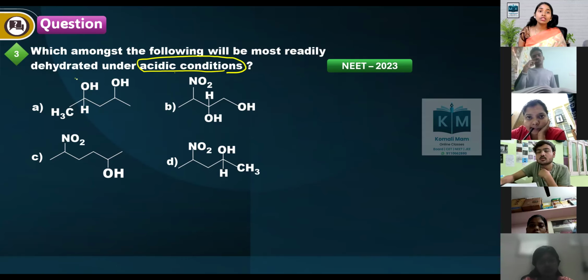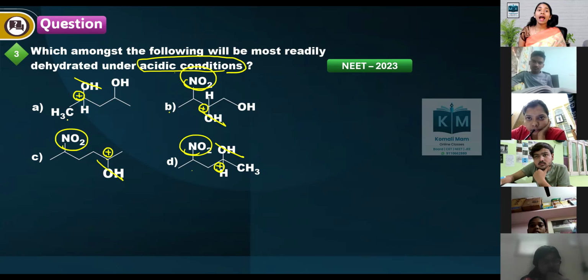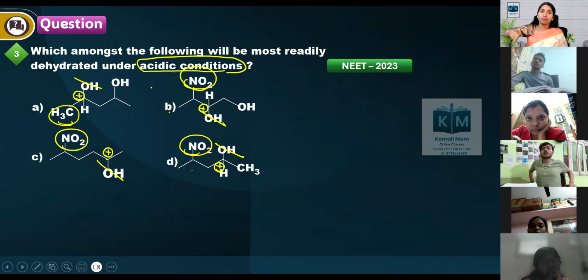So remove OH and create a carbocation. Three of these carbocations are destabilized by the withdrawing group, and this carbocation is stabilized by the electron releasing group. So this dehydration is faster because the intermediate carbocation is more stable.